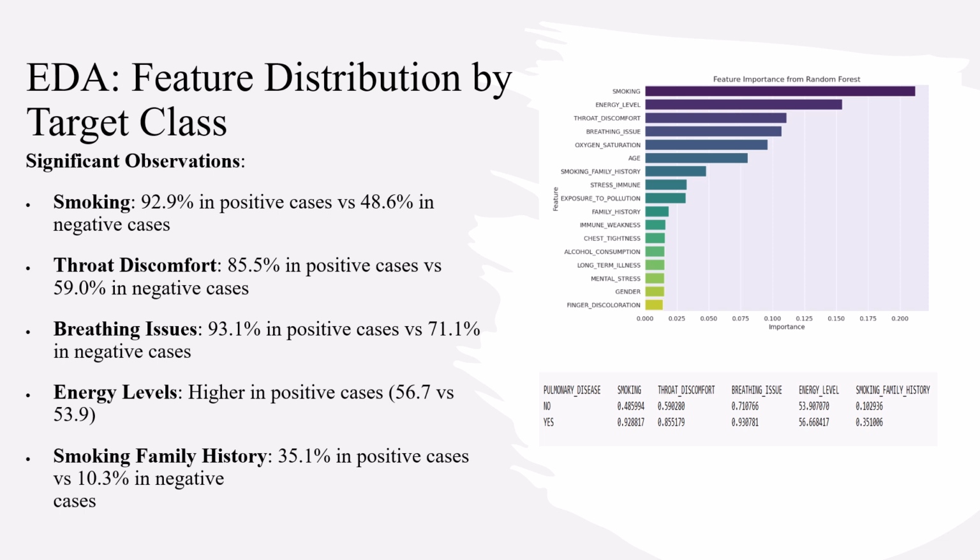Interestingly, energy levels were actually higher in positive cases, 56.7 versus 53.9, which was somewhat counterintuitive and worth further investigation. Family history of smoking was over 3 times more common in positive cases at 35.1% versus 10.3% in negative cases, suggesting a strong genetic or environmental influence.